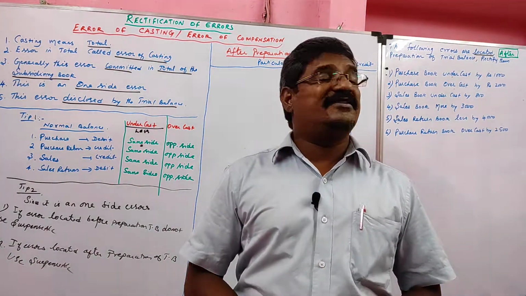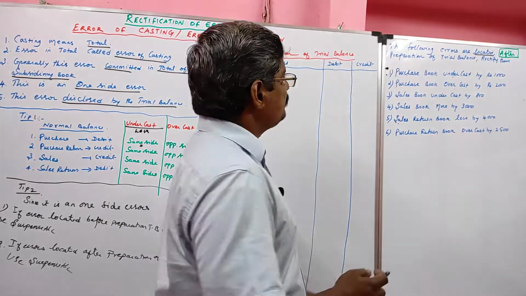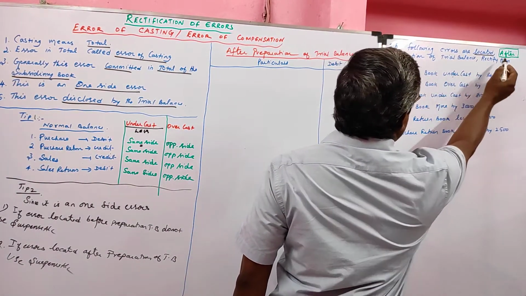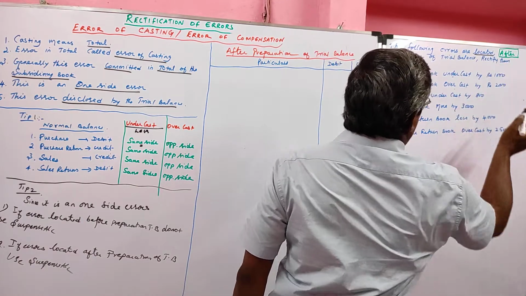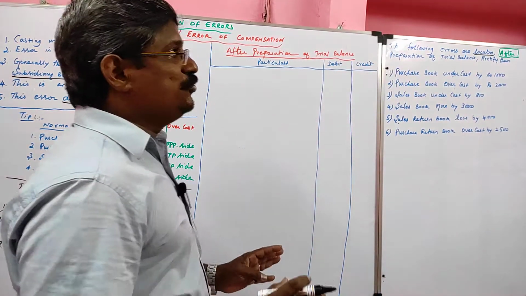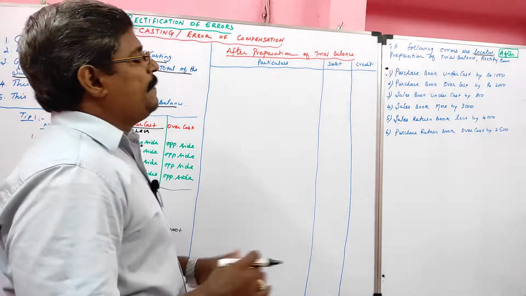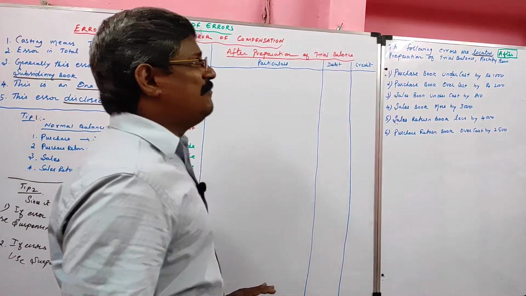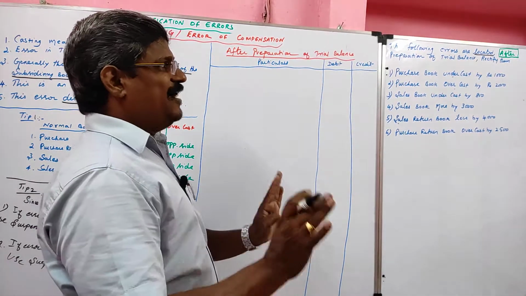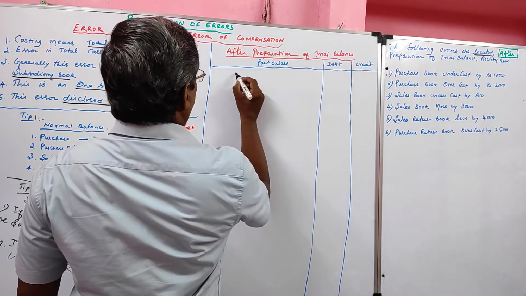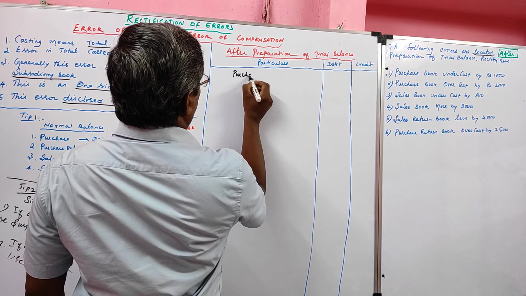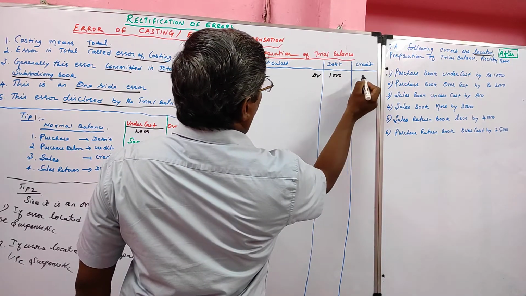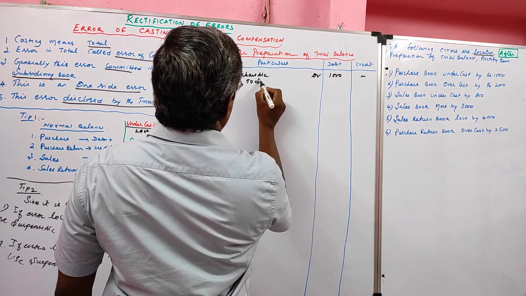Yes, now let me see the problem. The following errors are located after preparation of trial balance. Here they used the word what? After preparation. So we have to use suspense account. Purchase book undercost. Purchase normal balance is debit. Under cost, we have to post it on the same side. So the rectification entry is purchase account debited 1000. On the opposite side, we have to write suspense account.